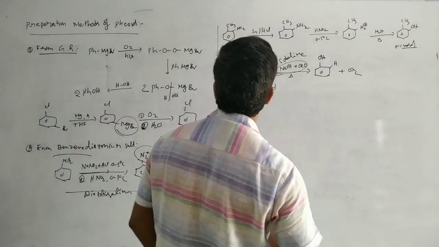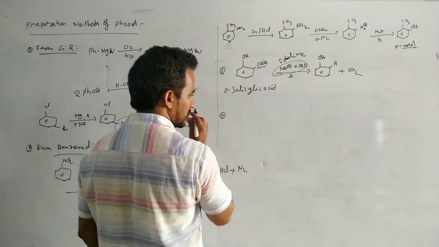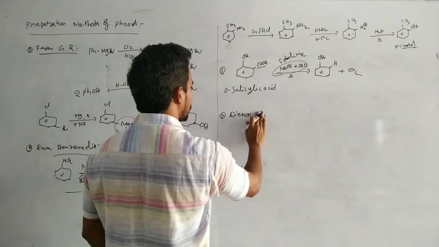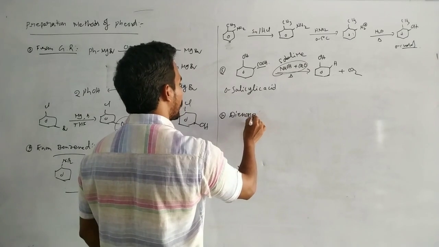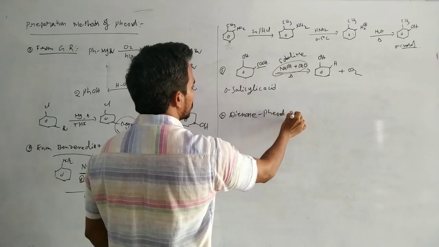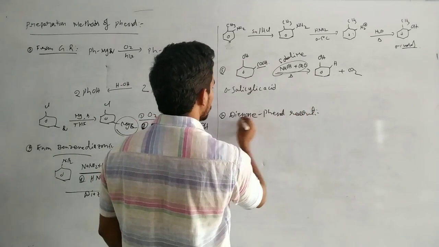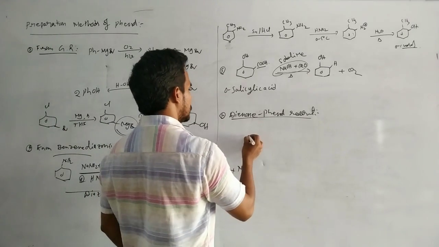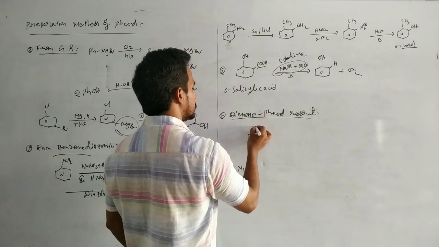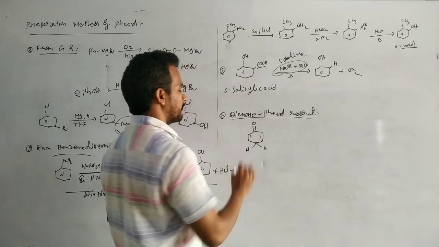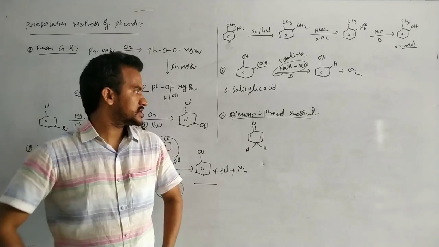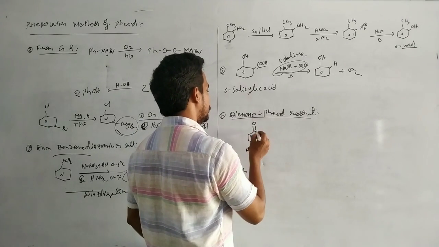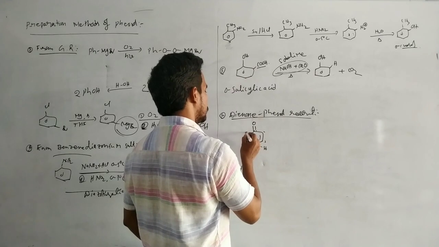Decarboxylation of the acid. And next, another very important method is the dienone phenol rearrangement. Dienone phenol rearrangement. That means here this diene compound is the dienone. These are the hydrogens. Dienone: diene plus one. Its IUPAC numbering is 1, 2, 3, 4, 5, 6.